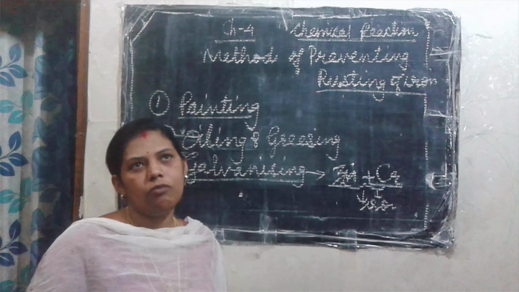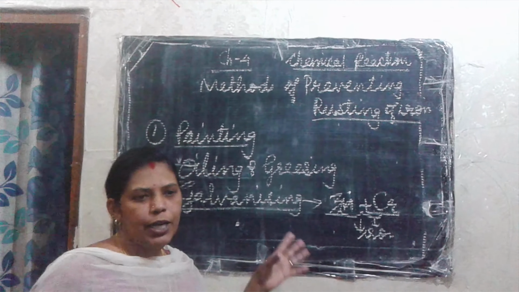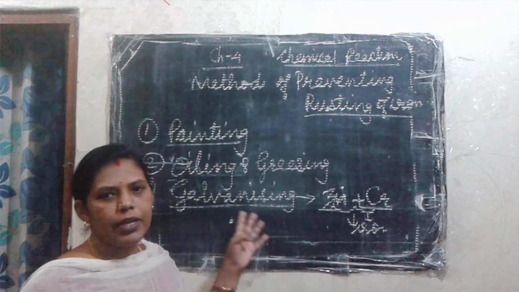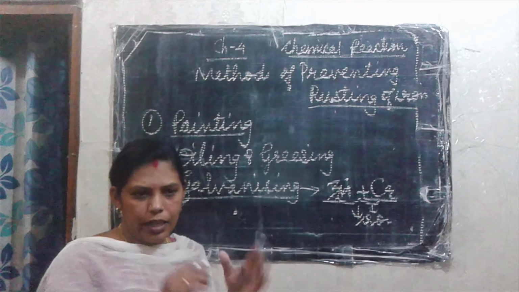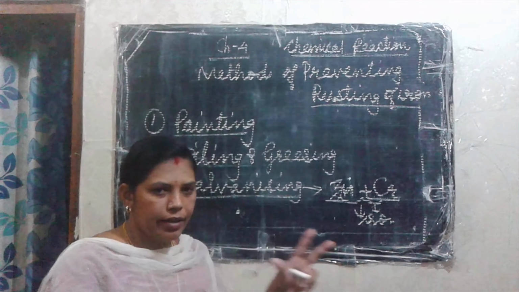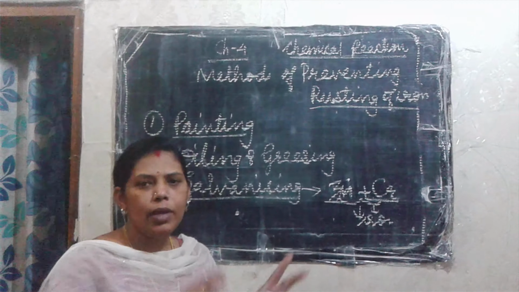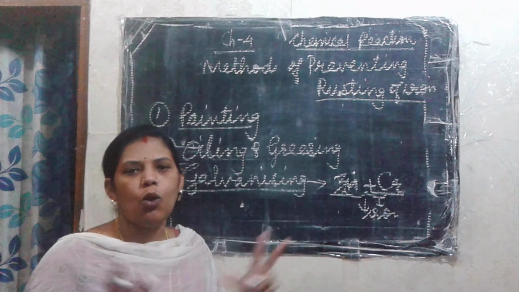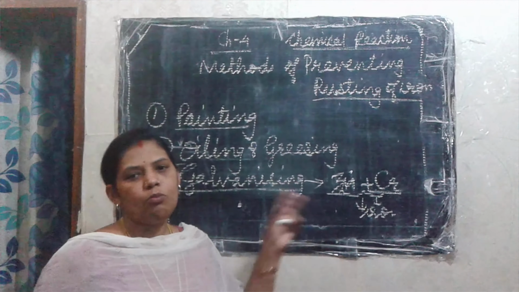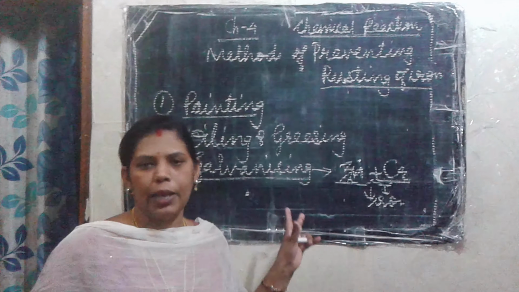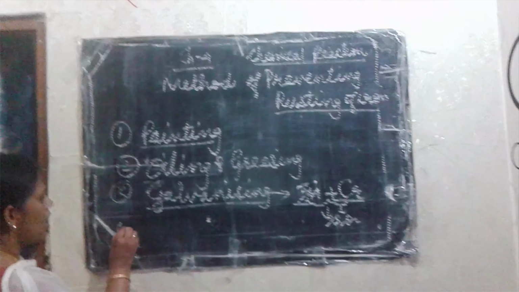For example, the water supplying pipe is made of galvanized iron only, because it is made of iron and this zinc and chromium is coated over it. So there will be no contact of air and moisture, and it will not corrode the pipe. Clear? And the fourth method is alloying.